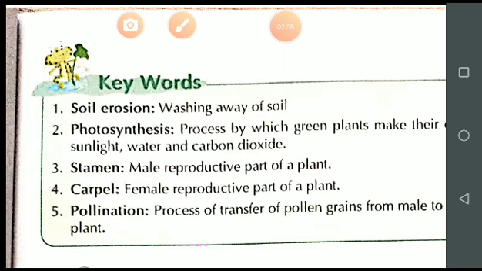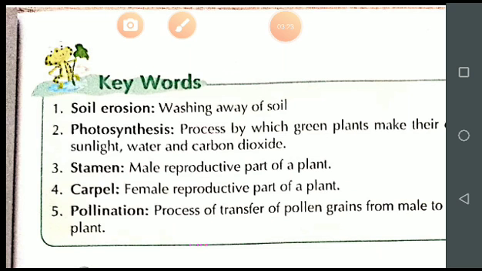Is it clear? Leaves are also known as the kitchen of a plant as they make their own food. And why is the color of the leaf green? The color of the leaf is green due to the presence of a pigment known as chlorophyll. Is it clear?